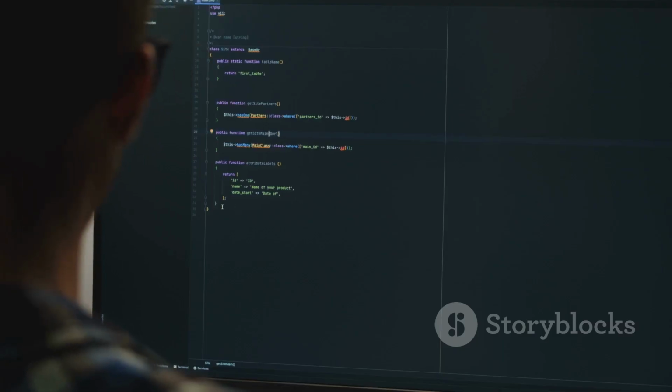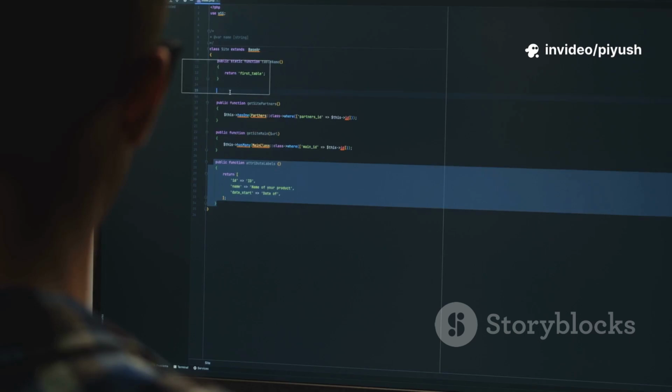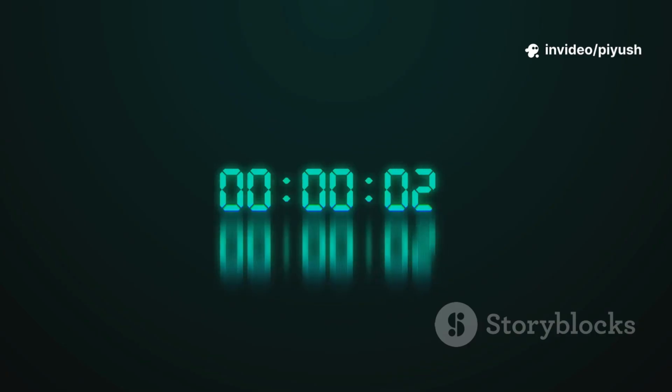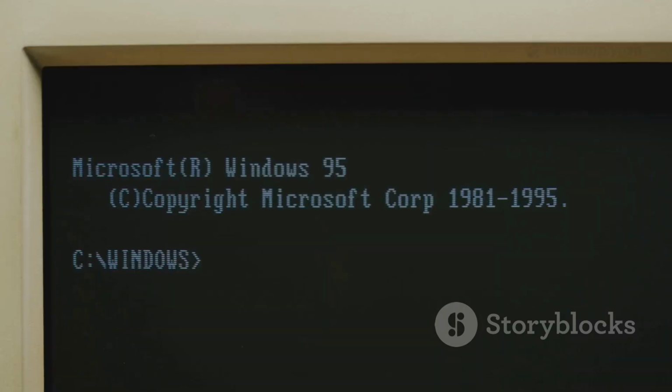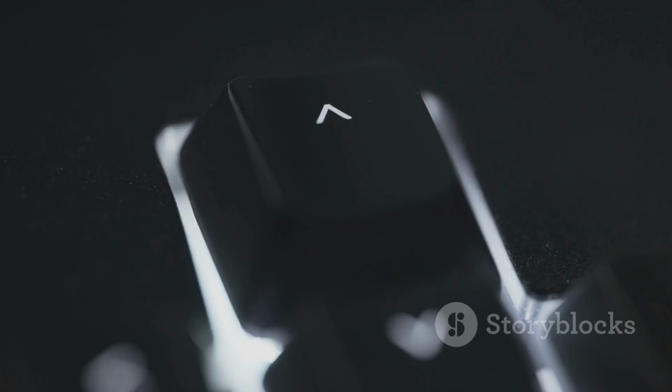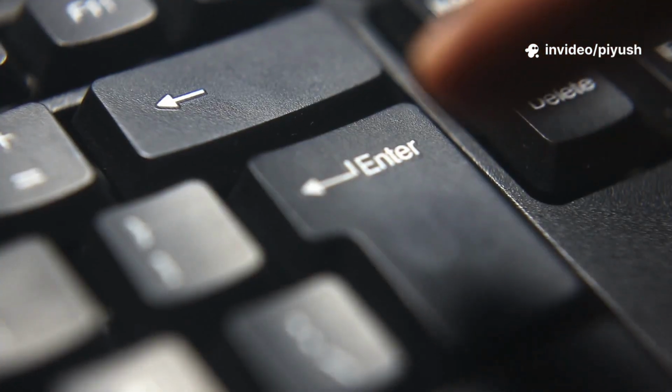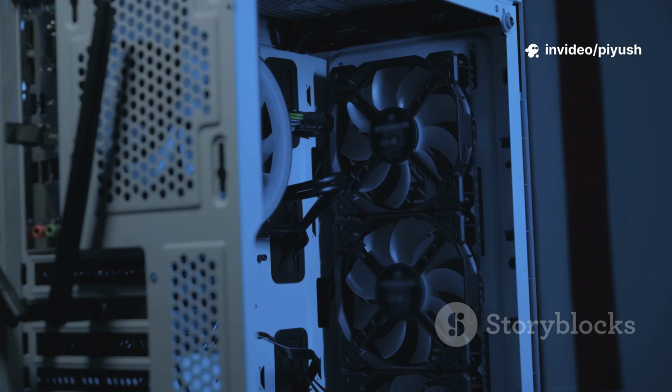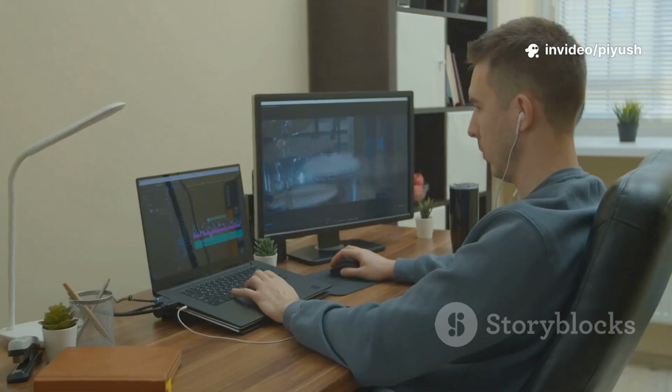The first option, usually your new Linux installation, will be highlighted by default. If you do nothing, a short timer will count down, typically 10 seconds, and it will automatically boot the default selection. If you want to boot into Windows, simply use the arrow keys to navigate down to the Windows Boot Manager entry and press the Enter key. Your computer will then proceed to start Windows just as it always has.